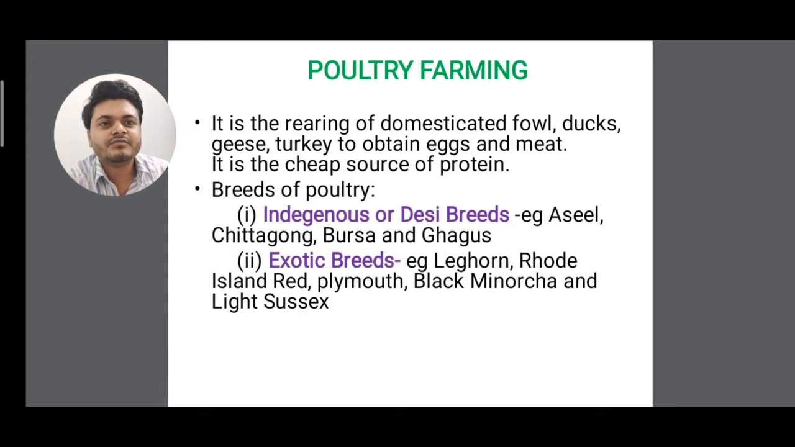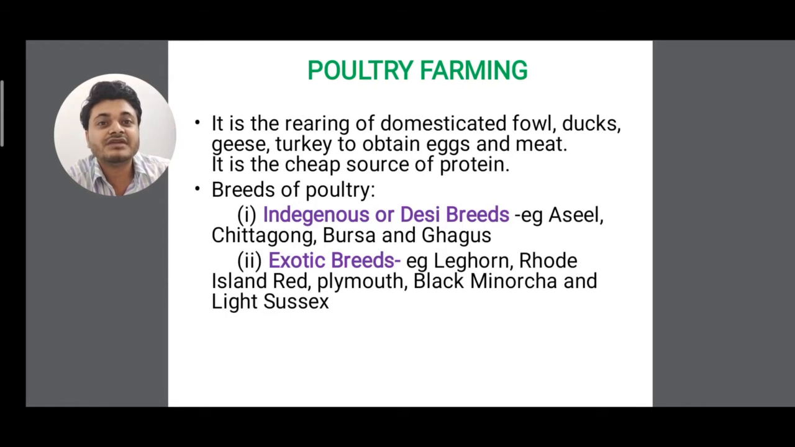Different breeds of poultry are there. One is the indigenous or desi breed. Indigenous means Indian origin, clear. That means these fowls are present within India. For example, Asil, Chittagong, Busra and Ghagus are there, clear. The next type is the exotic breed.